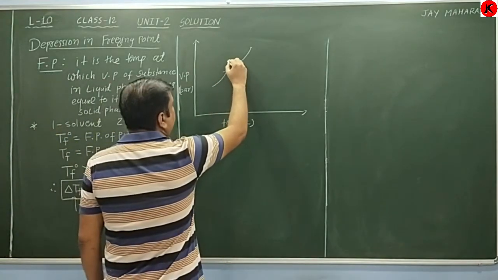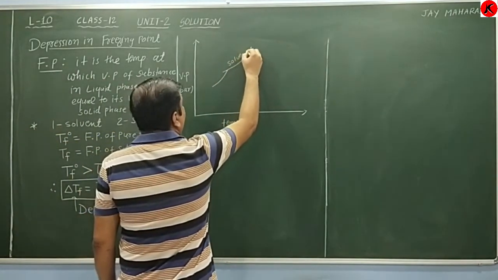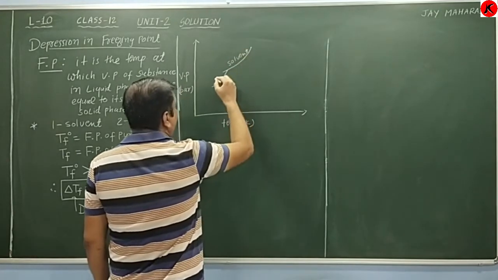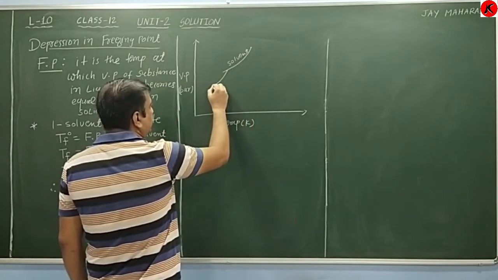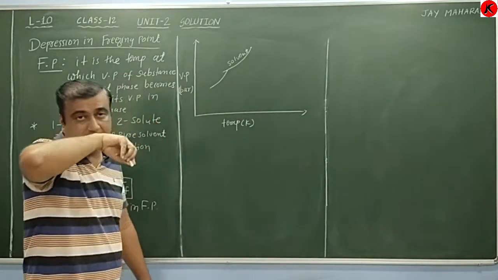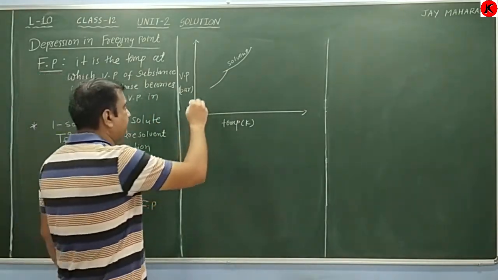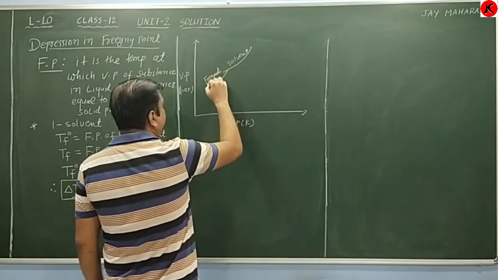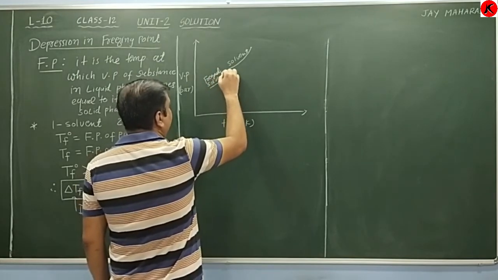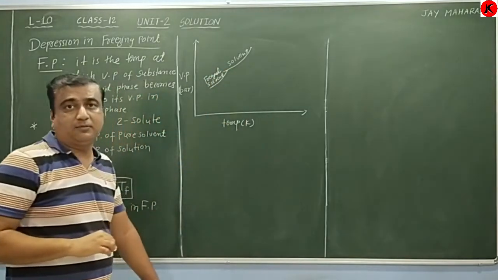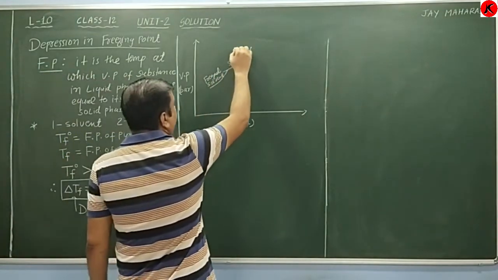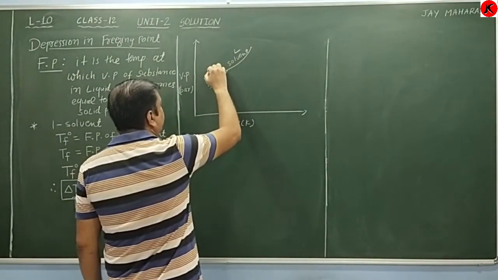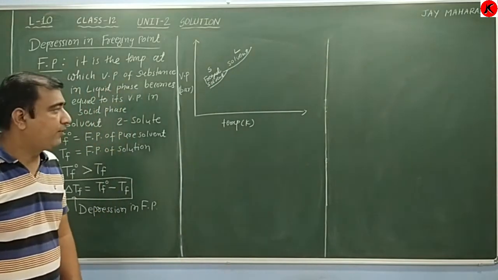This is the solvent in liquid form, and here this graph indicates the freeze solvent, that means the solvent in solid phase. Here the solvent is in liquid form and here the solvent is in solid form.